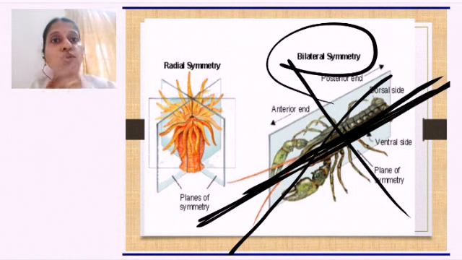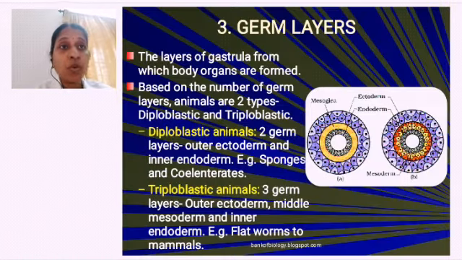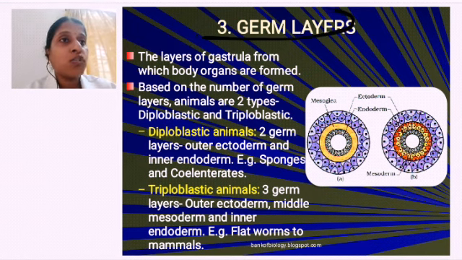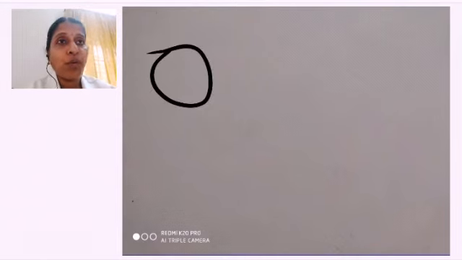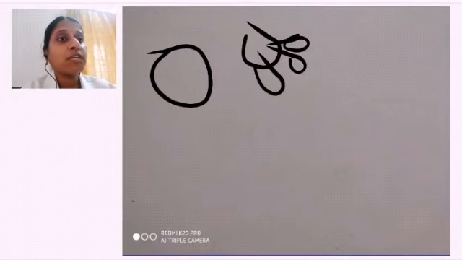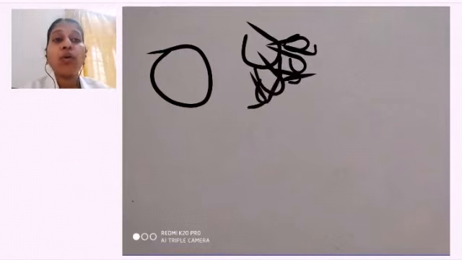Next we are moving on to germ layer. So what is germ layer? When we are formed, actually it was a single cell, a zygote. What do we call them? Zygote. This zygote divides and forms a mass of cells. We call it morula. What do we call them?